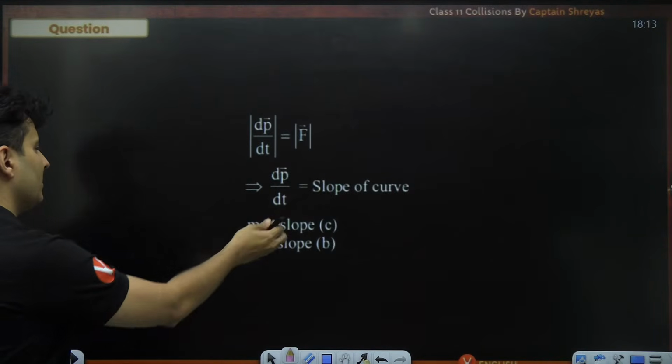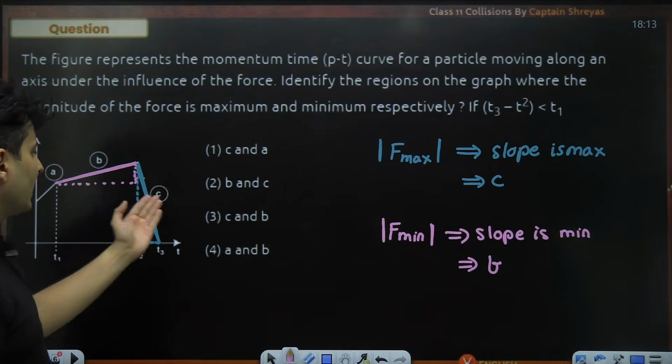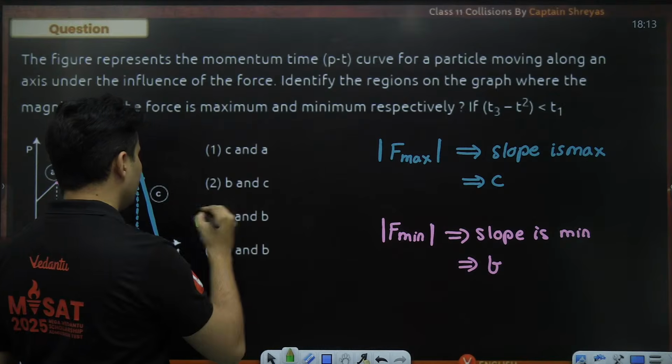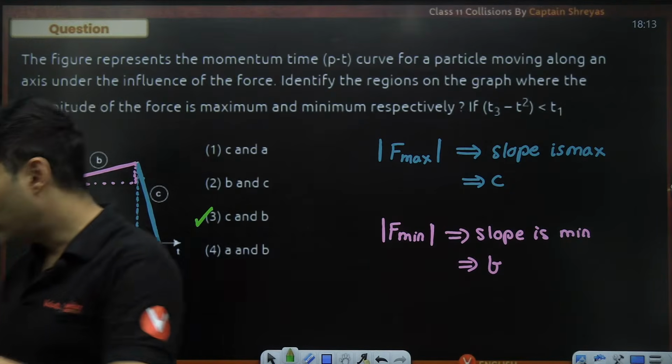So that is how it is. Maximum at C, minimum at B. So the correct answer to this particular question is option 3. Is that okay? Very good.